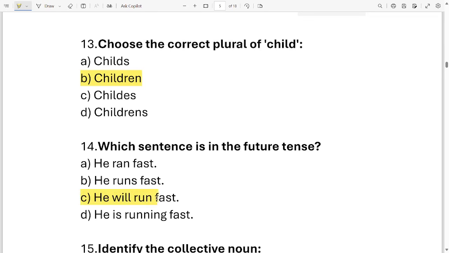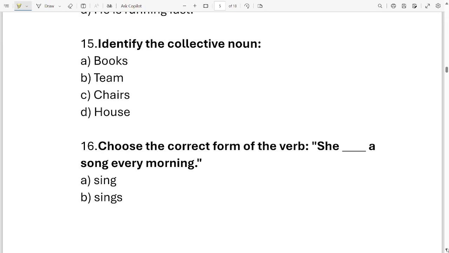It is option C, he will run fast. Okay, next question, question number 15. Identify the collective noun. Here are your options. Books, team, chair, house. Now, can you identify the collective noun out of these four options? Which one is it? Is it option A, B, C, D? It is option B, team.